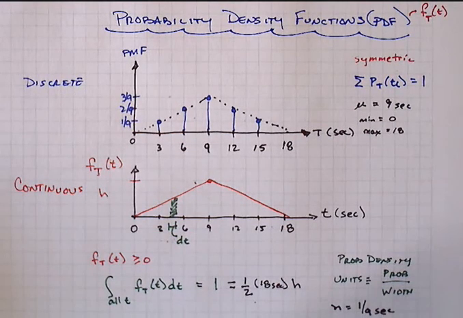The seconds are in the denominator there. Okay, so there's your equivalent height. Now if you really want to write the mathematical equation for the straight line for both segments, be my guest. In the next learning sequence, we'll talk about how you find the mean and the variance for this continuous random variable.